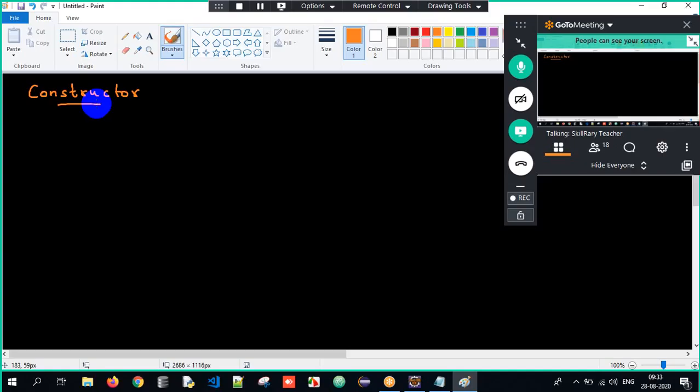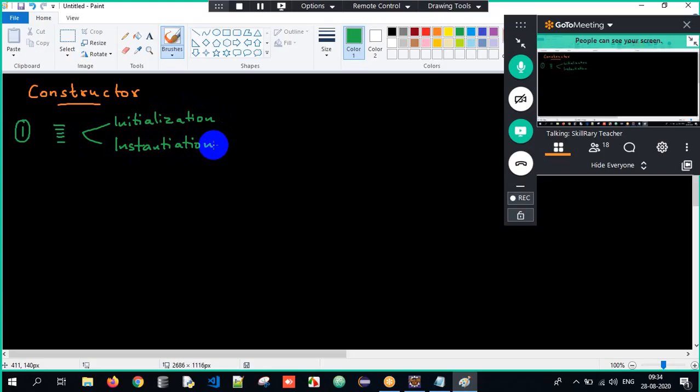Let us concentrate and understand what constructors are. It's a very simple part. Constructors are nothing but a set of instructions used for initialization and instantiation. What are constructors? Constructors are a set of instructions used for initialization and instantiation.